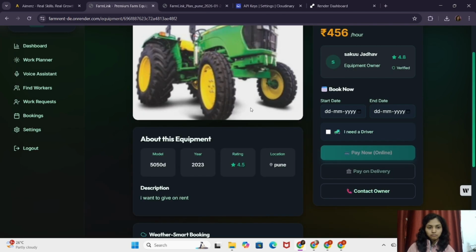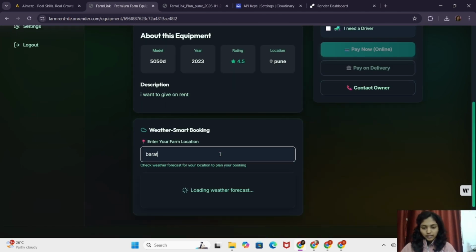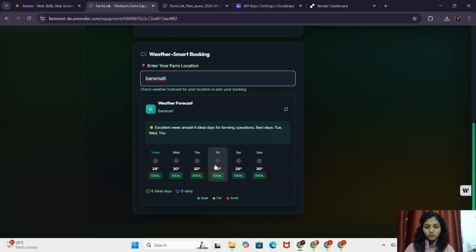I click book now. And here we put the start date and end date. The new thing is here we need to enter the location. I entered Baramati. Here we can see the weather of Baramati, which is an excellent day for this.